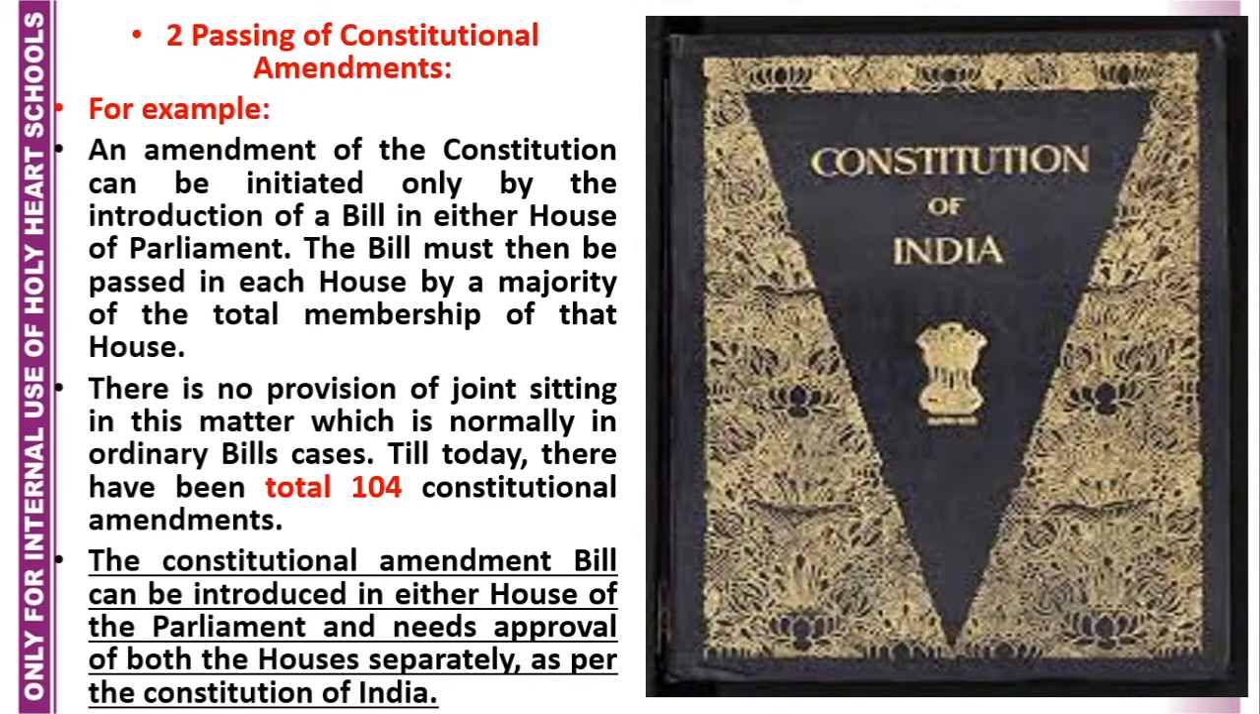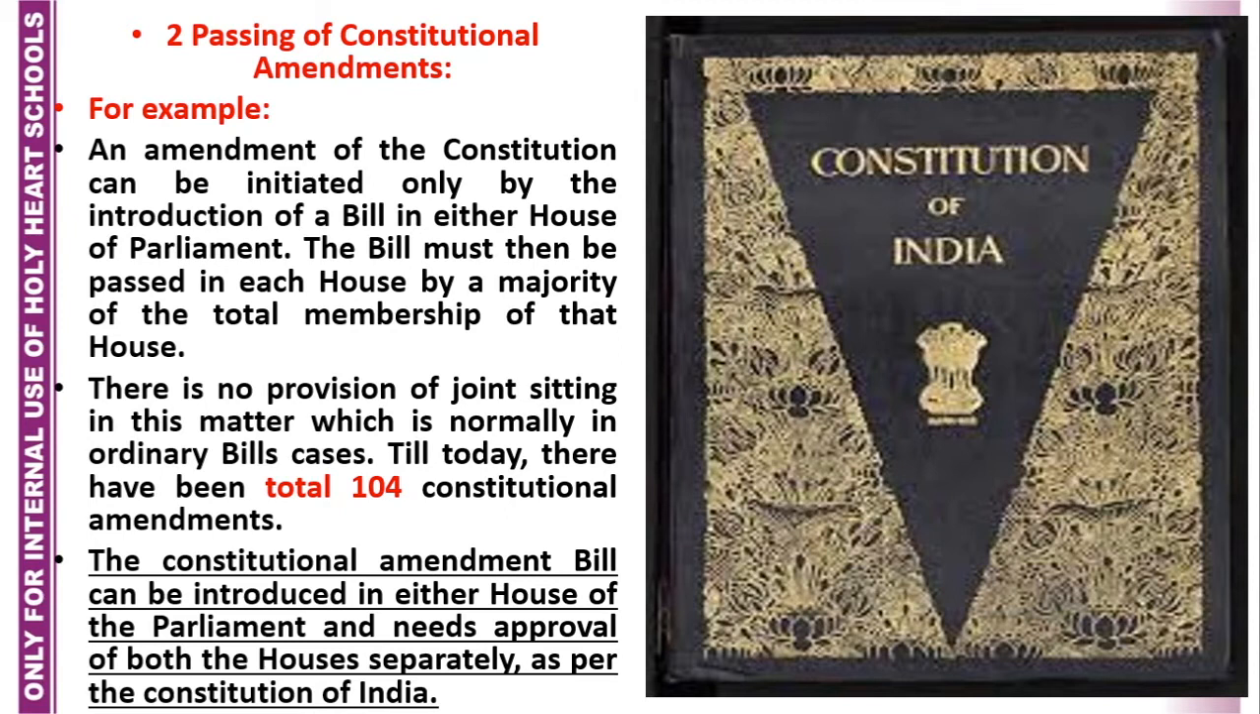Now, the next point where both the houses enjoy equal powers is passing of constitutional amendments. This also I will clear through an example. An amendment of the Constitution can be initiated only by the introduction of a bill in either house of Parliament. So you see here also the amendment bill can be introduced in any house, because here I am talking about both the houses enjoying equal powers. The bill must then be passed in each house by a majority of the total membership of that house. There is no provision of joint sitting in this matter, which is normally there in ordinary bill cases.